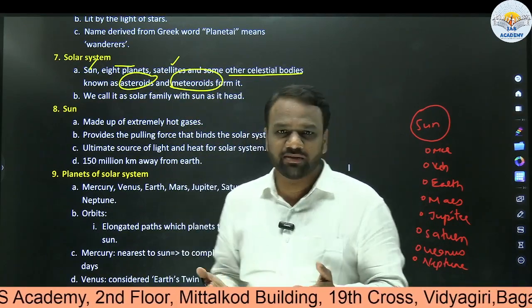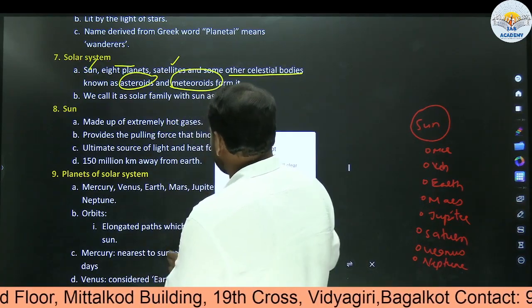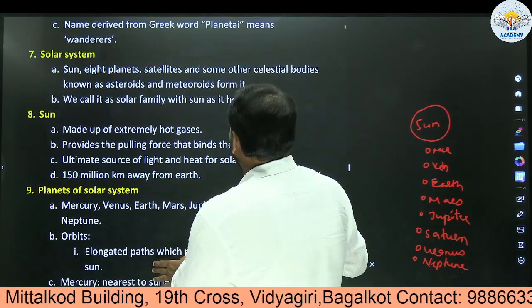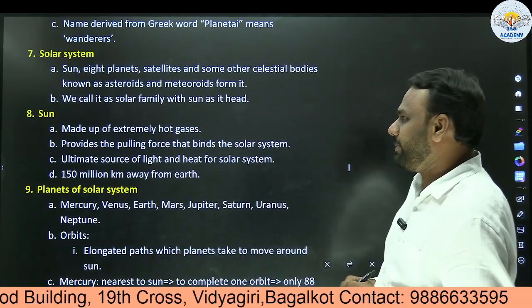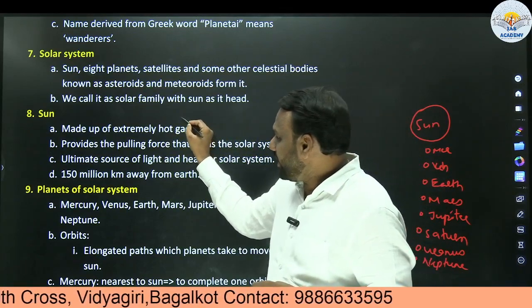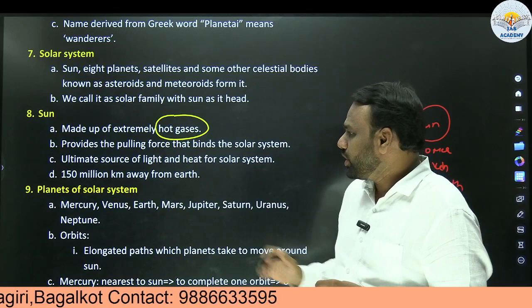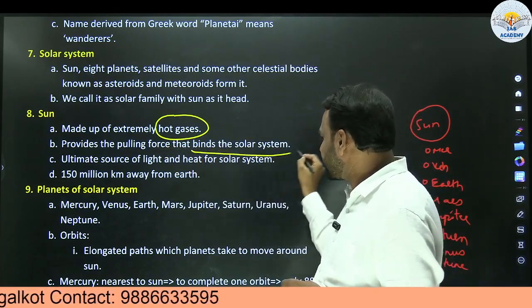Then who is the head of the solar system? The head of the solar system here is sun. Sun is the head of the solar system, and all the other entities are members of the solar system. Sun is made up of extremely hot gases. It provides the pulling force that binds the solar system.